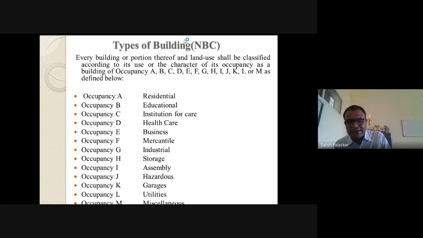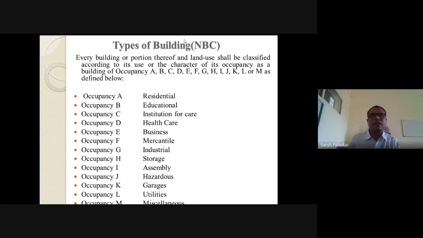A repair garage is where repair of electrical or other mechanical systems can be done. A private garage is where your own parking is there. You will see some bungalows where separate parking is provided. That is the private garage.